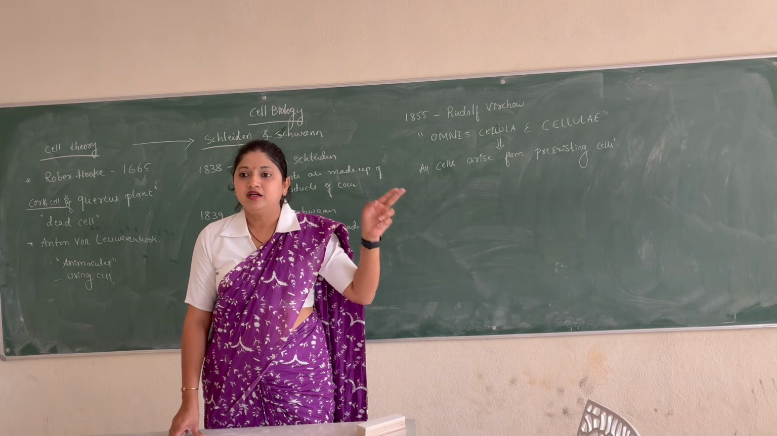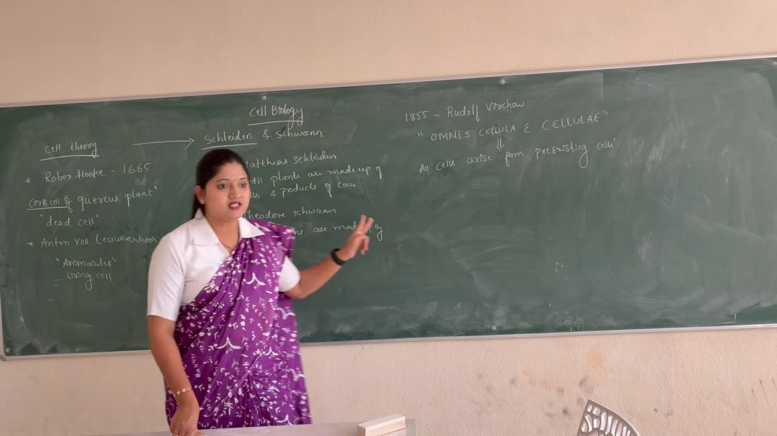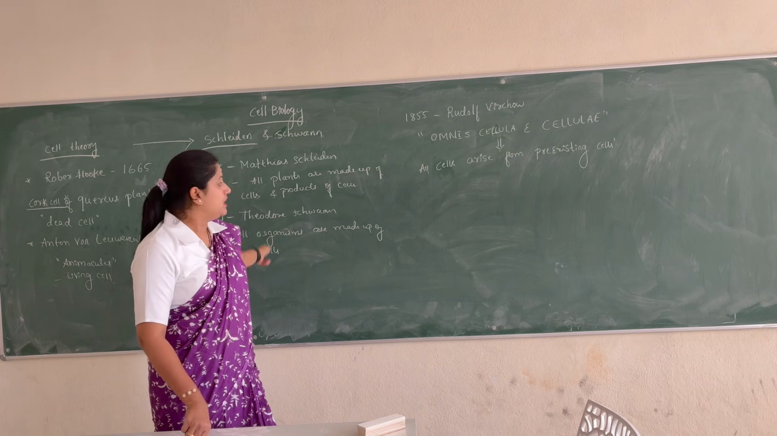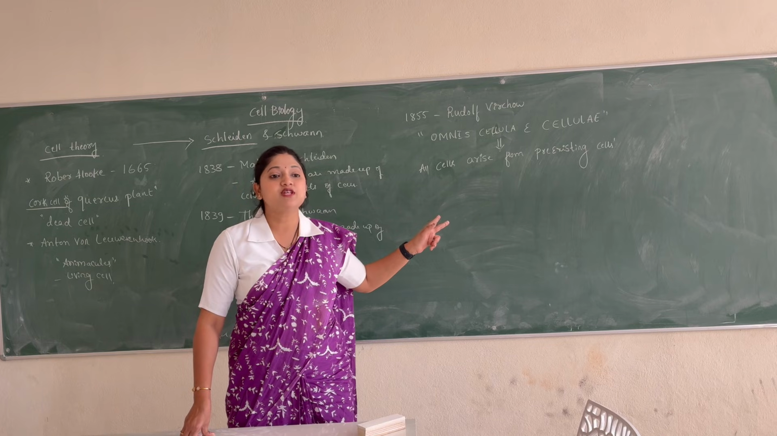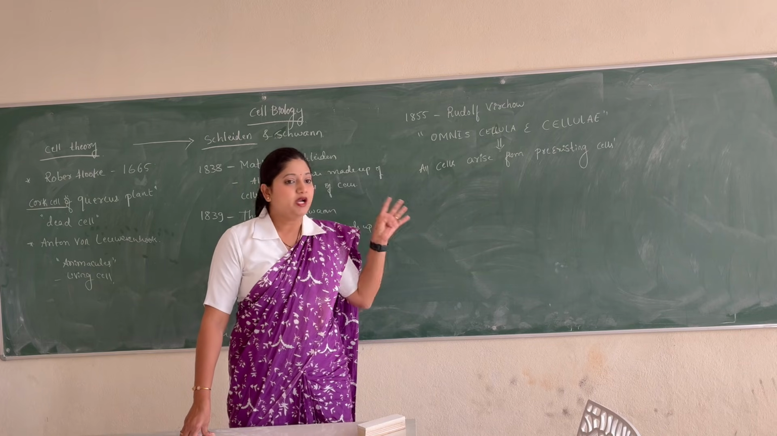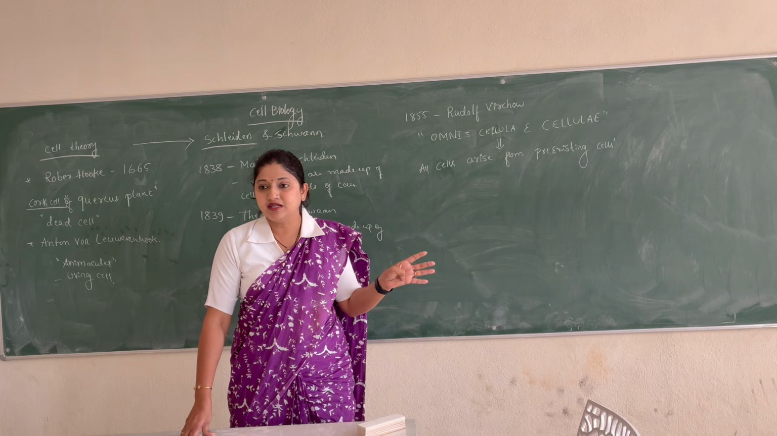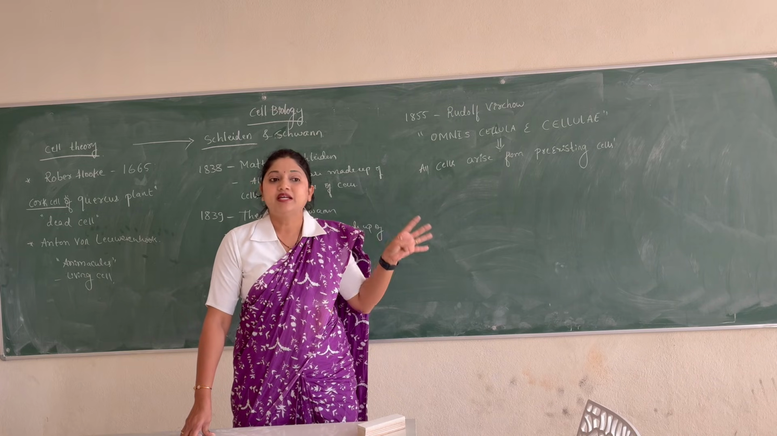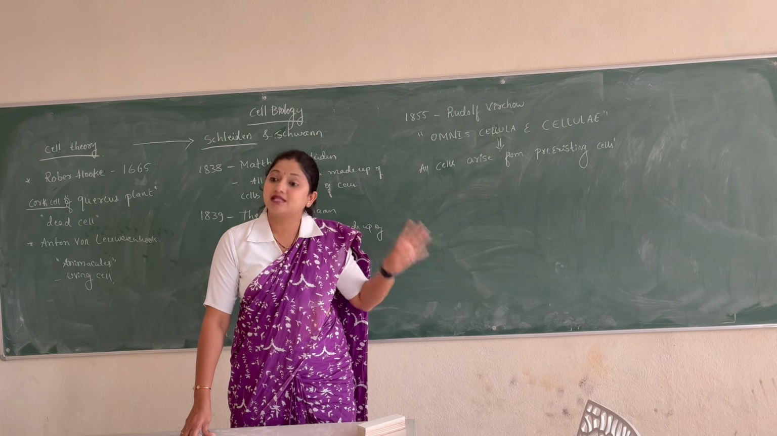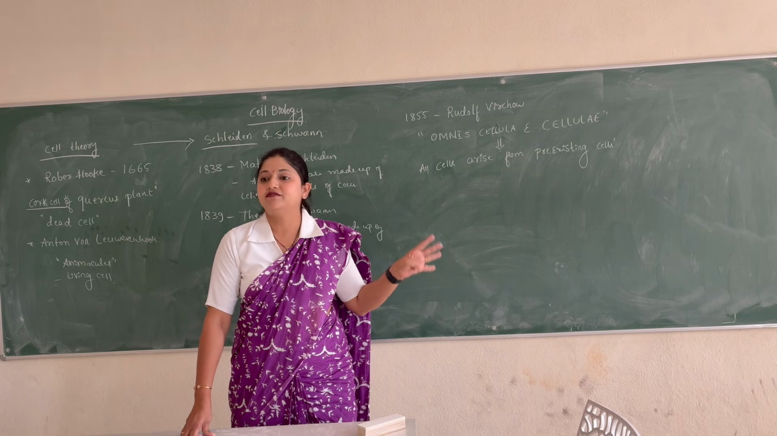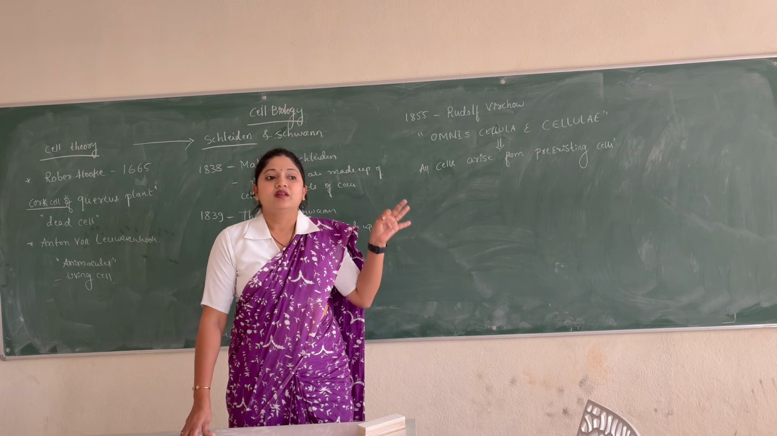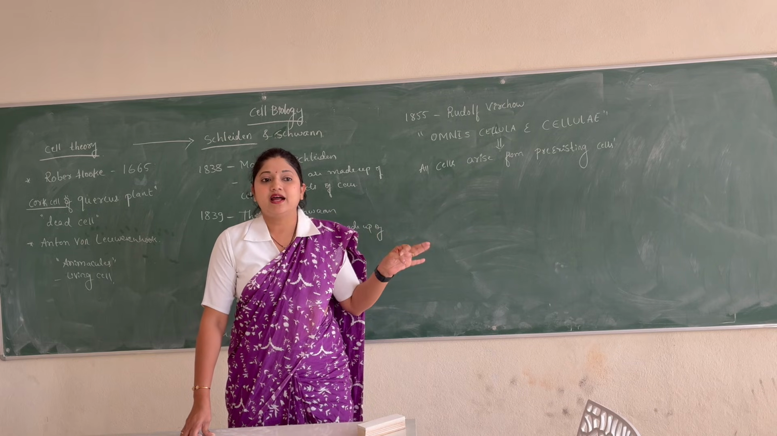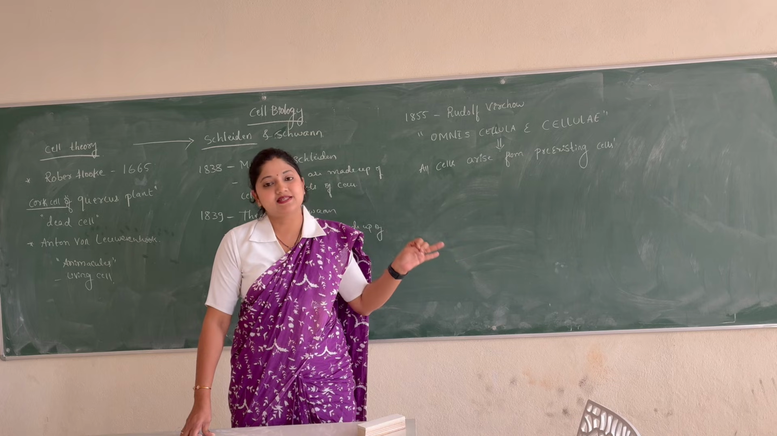One statement is common to both Schleiden and Schwann, that is, all organisms are made up of cells. It might be plants or it might be animals. This is the first statement. Then, the cell is a basic structural and functional unit of life. This is the second statement. And the third statement is all cells arise from pre-existing cells.